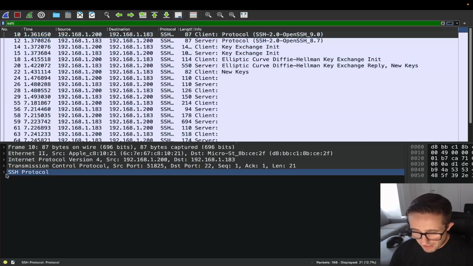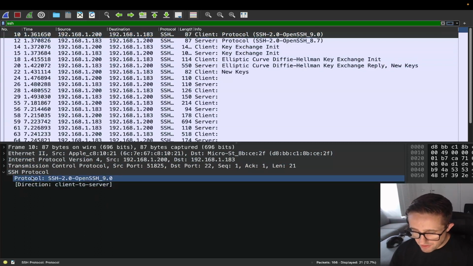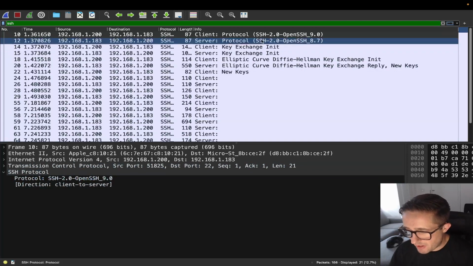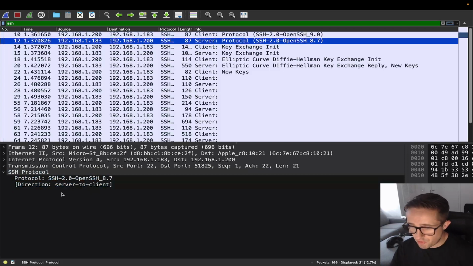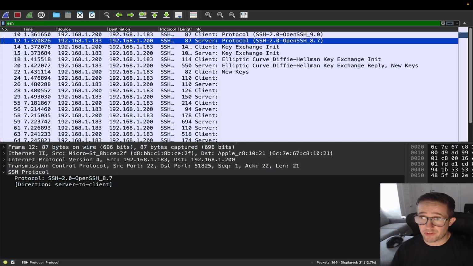So we're going to go down here to SSH Protocol. Here we can see that this one has SSH 2.0, which is the current version of SSH, and then it's running the software version of OpenSSH 9.0. That's my Mac. And here is my home server, which is running a little bit older version, OpenSSH 8.7. So they're not too far off. They're basically introducing themselves, saying, okay, this is what I've got here.